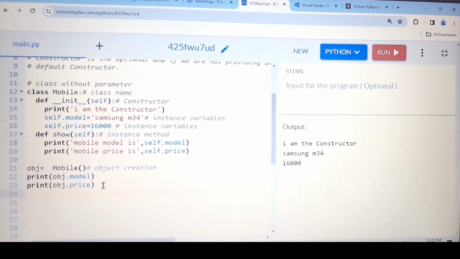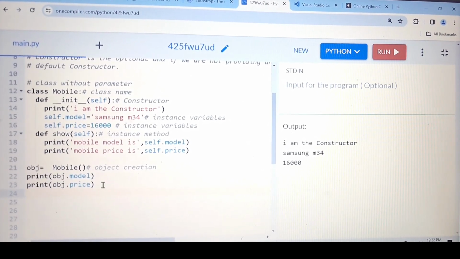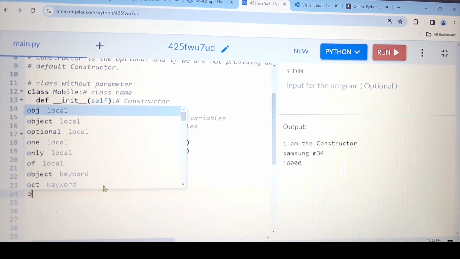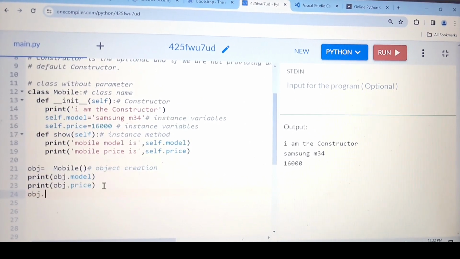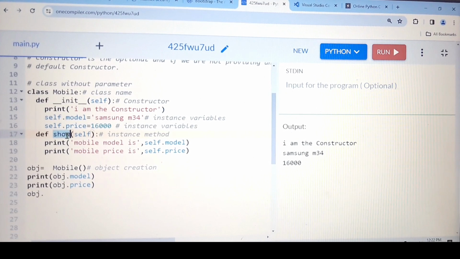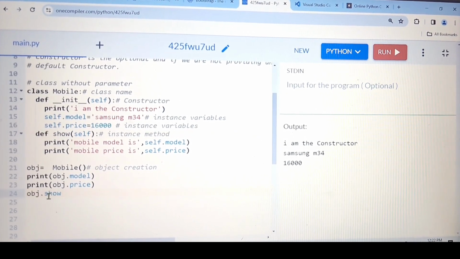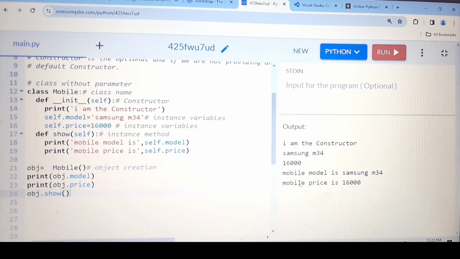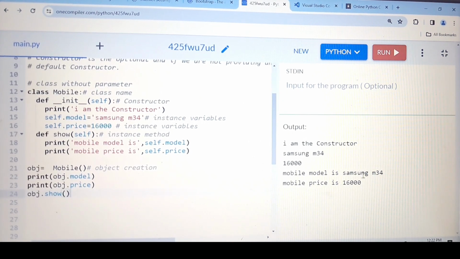So the next thing, if I want to access the instance method outside the class, how I can access? As usual, which we have seen in our first example, obj dot method name. Let me run. See, mobile model is Samsung M34, mobile price is 16,000.